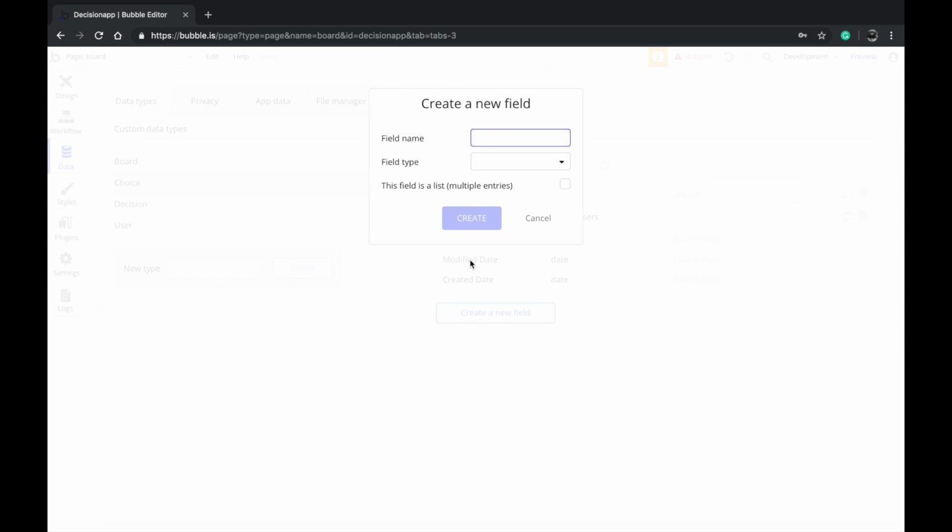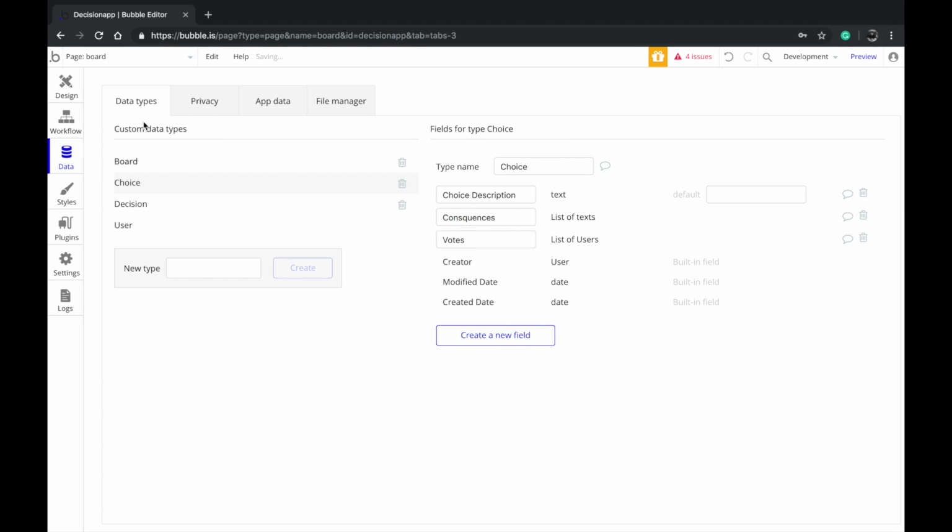We can extract the number from the list of users, like how many people are inside that user type. We're also going to have consequences. This is going to be just simple text. But if you're going to have images, then you want to create a new type and then create a choice reference and do that.